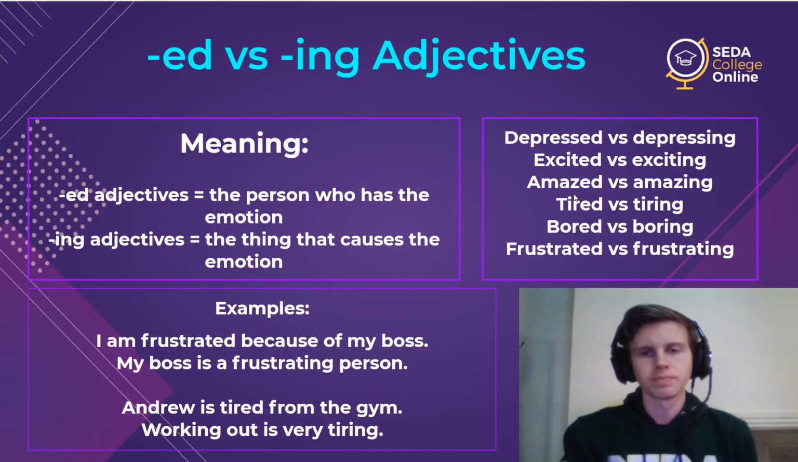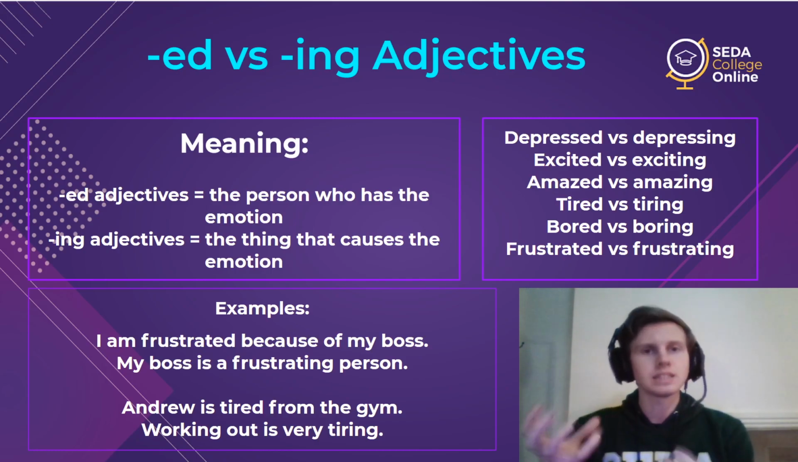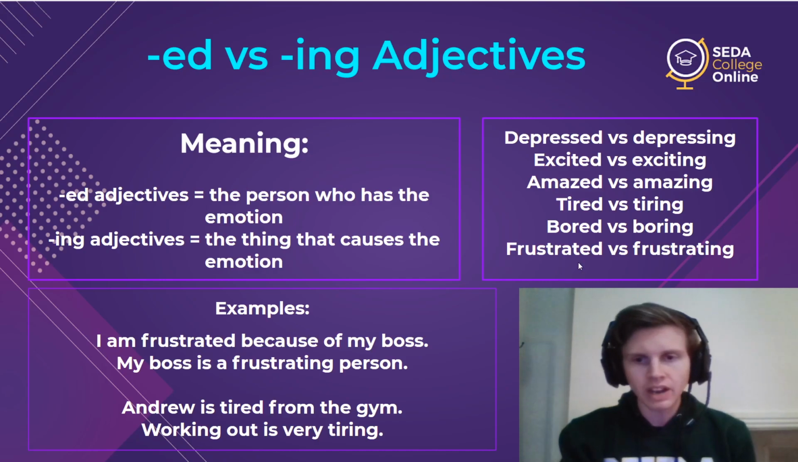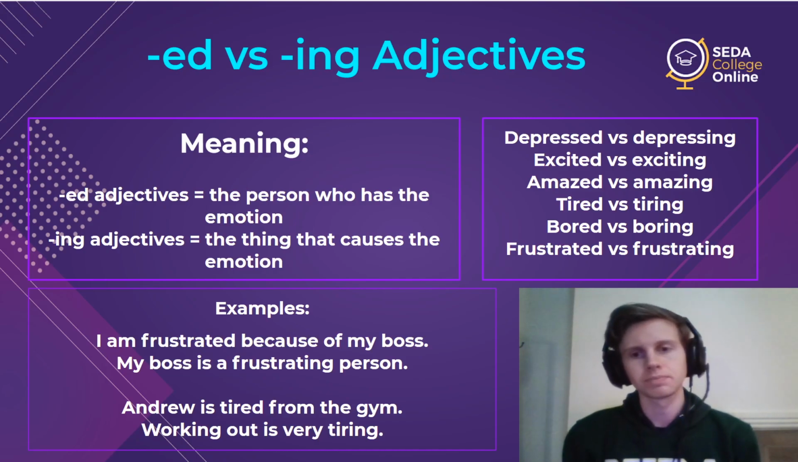However, Z, vibration. D sound, D, D, vibration. So we have amazed, amazed. We add the D sound. And then finally, if we look at something like frustrated, we have a T sound.